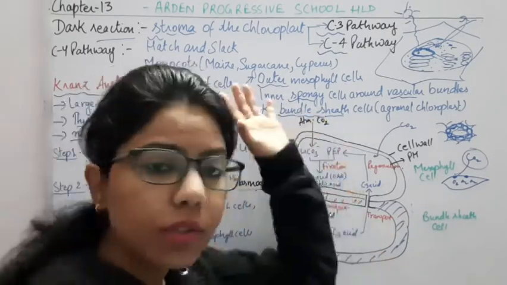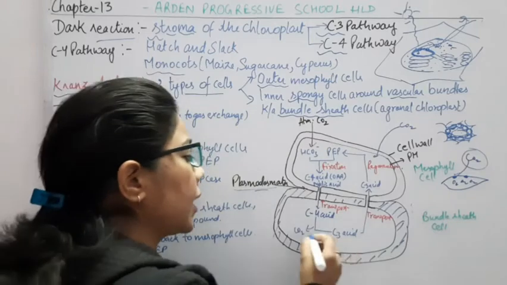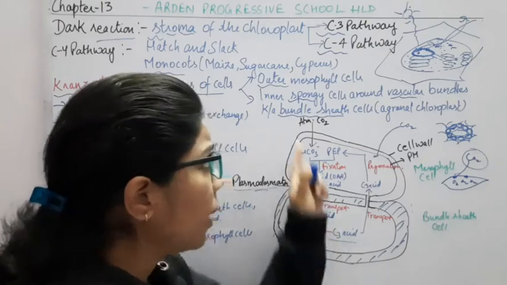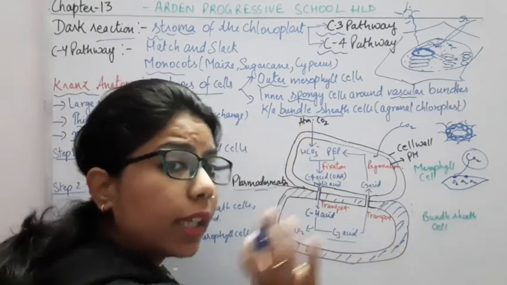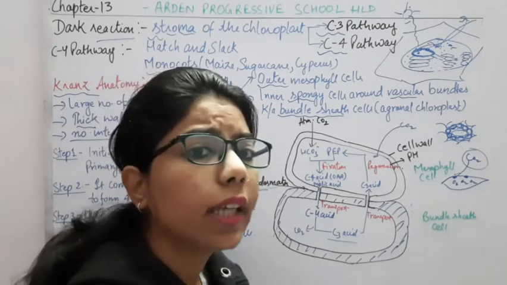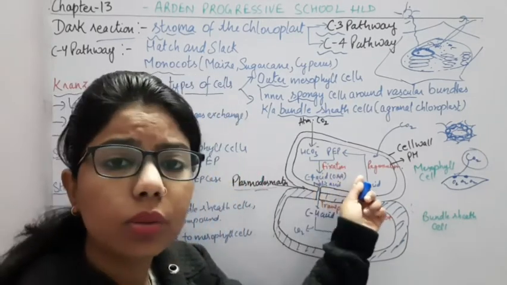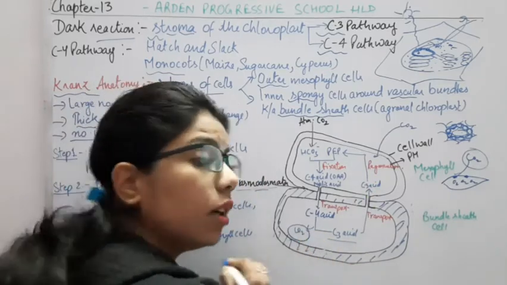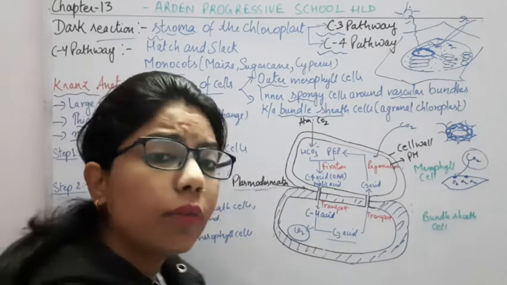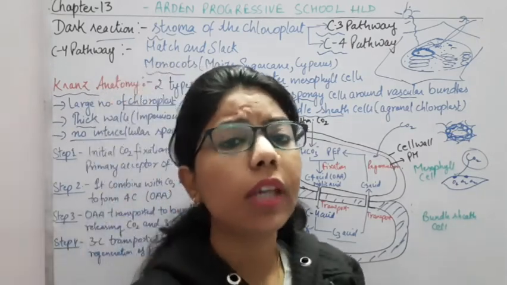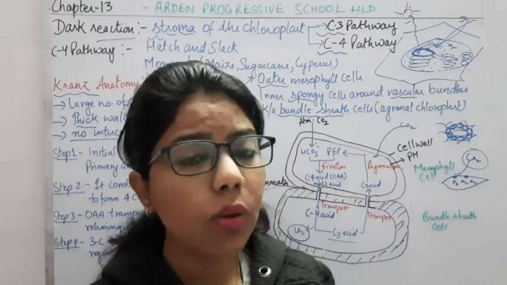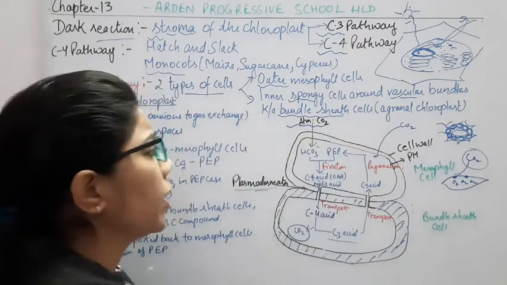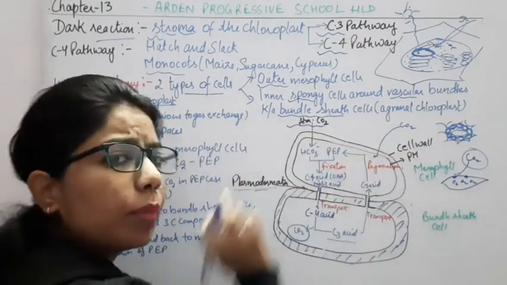Because in the case of C4 plants, the C3 pathway is followed in the bundle sheath cells. The C4 acid is formed in the mesophyll cells, and then it will follow the C3 pathway here. So for functioning of the C3 pathway, what is required? We require the CO2. Now the CO2 which is present in the atmosphere will enter inside the mesophyll cells.